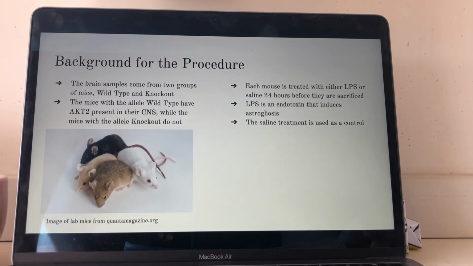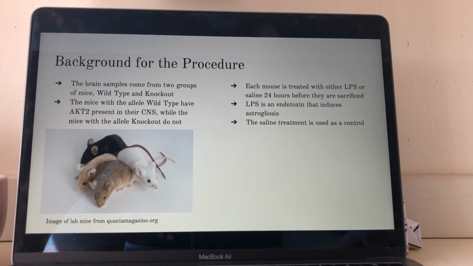Wild-type mice have AKT2 present in their central nervous system, while the mice with the allele knockout do not have AKT2 present. Each mouse is treated with either LPS, which is lipopolysaccharide, an endotoxin that induces astrogliosis, or saline, which is used as a control. And these treatments happen 24 hours before the mice are sacrificed.